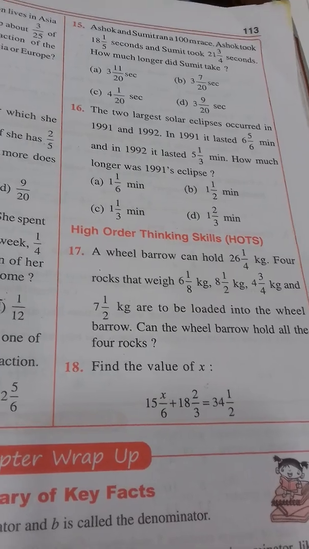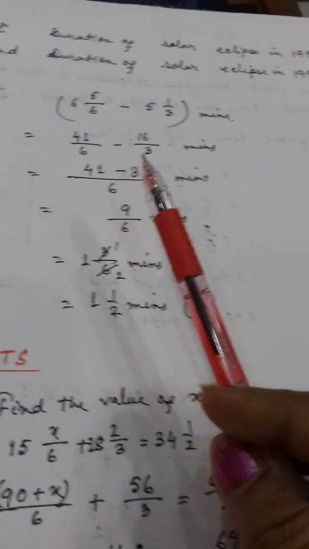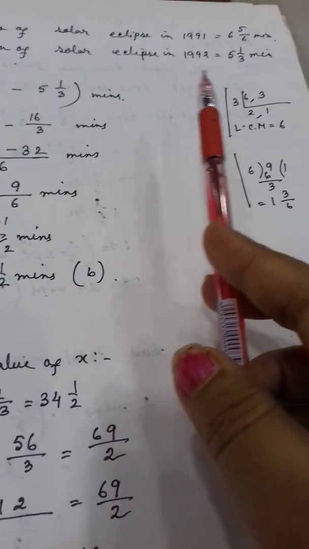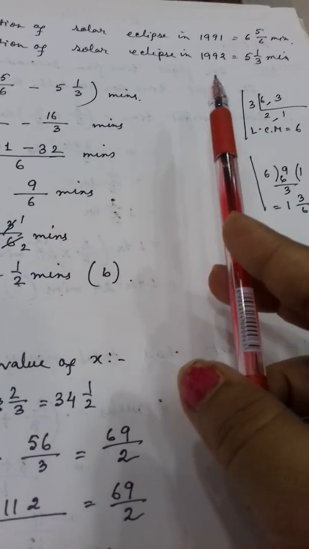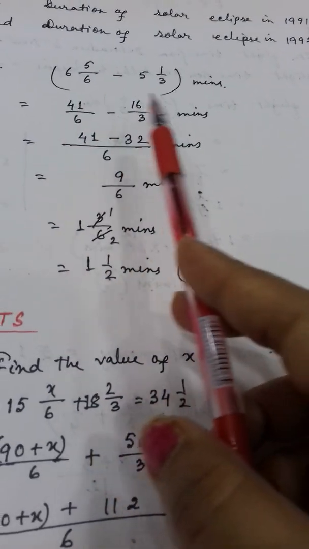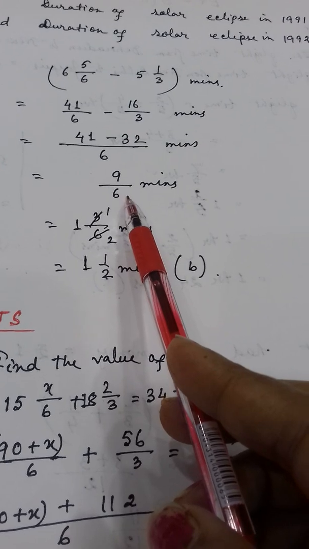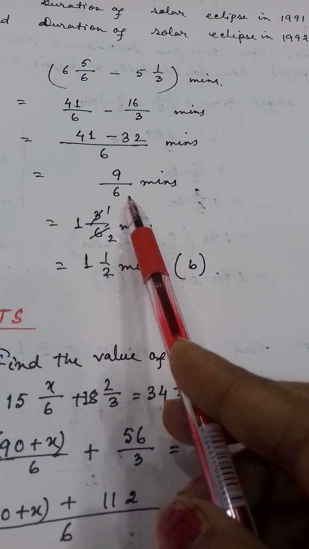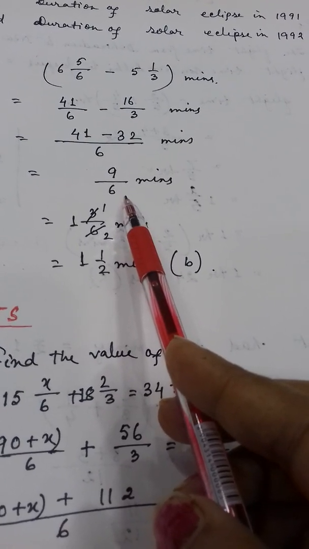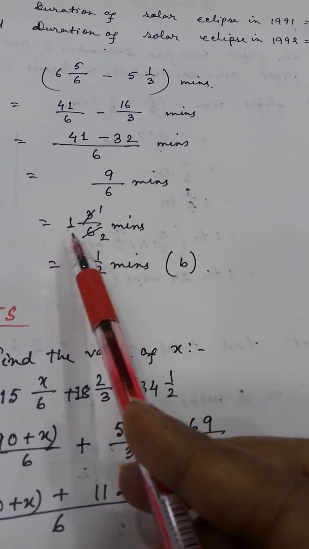Clear? Have you understood, students? Here I have solved: the duration of the solar eclipse of 1991 and 1992, then you do the subtraction. It has come 9 by 6, but in the options all the answers are given in mixed numerals, so you have to convert into a mixed numeral.